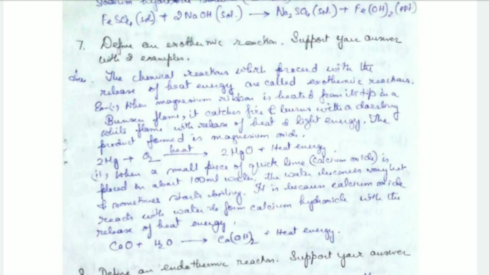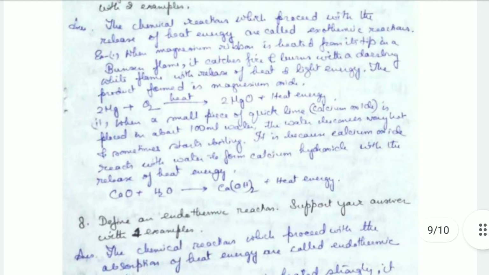And it liberates heat and light energy when it burns. And the product that is formed is magnesium oxide. So this is an example of exothermic reaction because it liberates heat and light energy. So that's an exothermic reaction. Heat energy is liberated. Then another example is when a small piece of quicklime, that's calcium oxide,